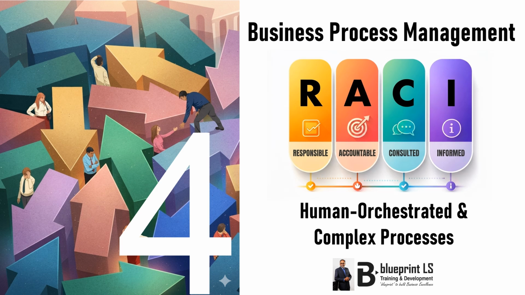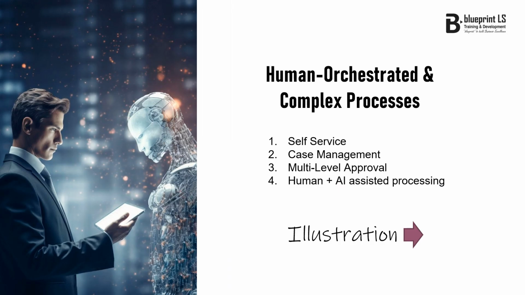In RACI Video 3, we have seen how system automation handles routine workflows. Today, we are walking through our framework for human orchestrated and complex processes. We will tour four advanced operational models: self service, case management, multi level approval, and human plus AI assisted processing, and examine how we structure the RACI matrix to preserve governance, maintain agility, and optimize professional oversight in non linear